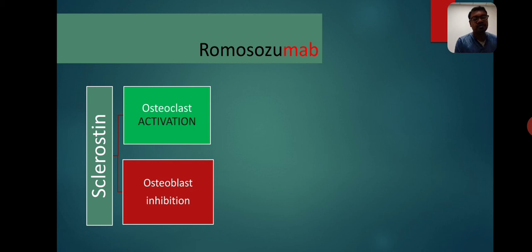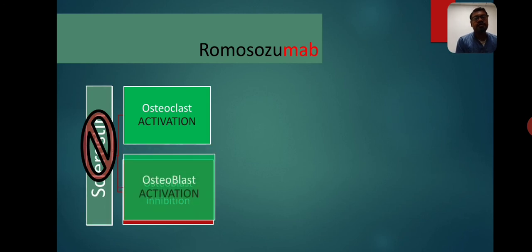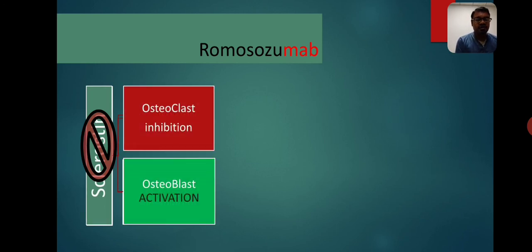And we want exactly the opposite of this. So that is what we do with romosozumab. Romosozumab combines with the sclerostin and inhibits the sclerostin, so we can achieve the opposite effect. There occurs a stimulation of osteoblast and there occurs inhibition of osteoclast.